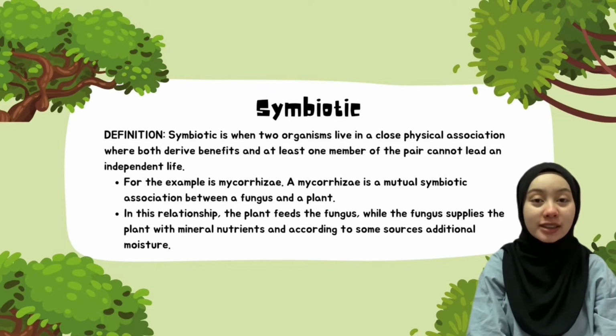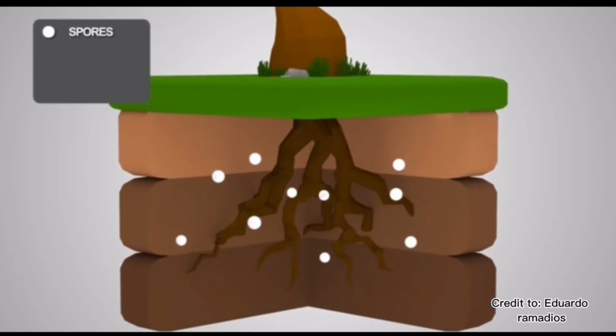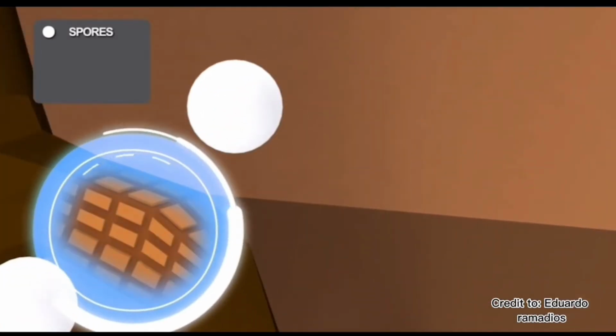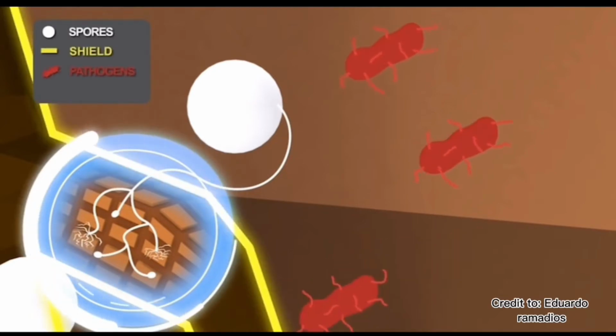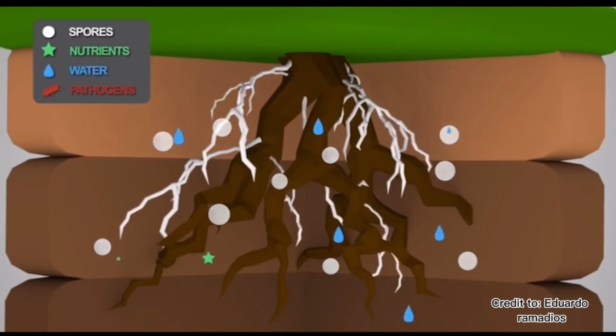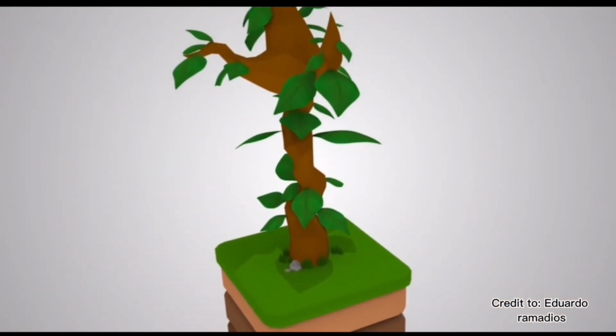Mycorrhiza fungi initially germinate in the soil and make their way to the nearest roots. The roots are then colonized by the fungi and mycorrhiza are established. The fungi penetrate the root and create an internal network of fungal structures where the plant and mycorrhiza exchange sugars and nutrients. The hyphae continue to develop outside the roots to explore the soil.